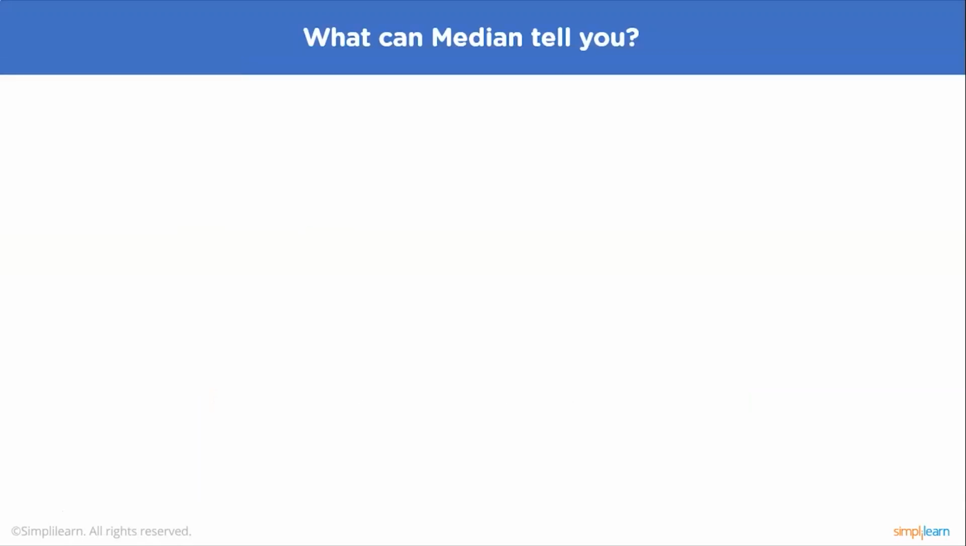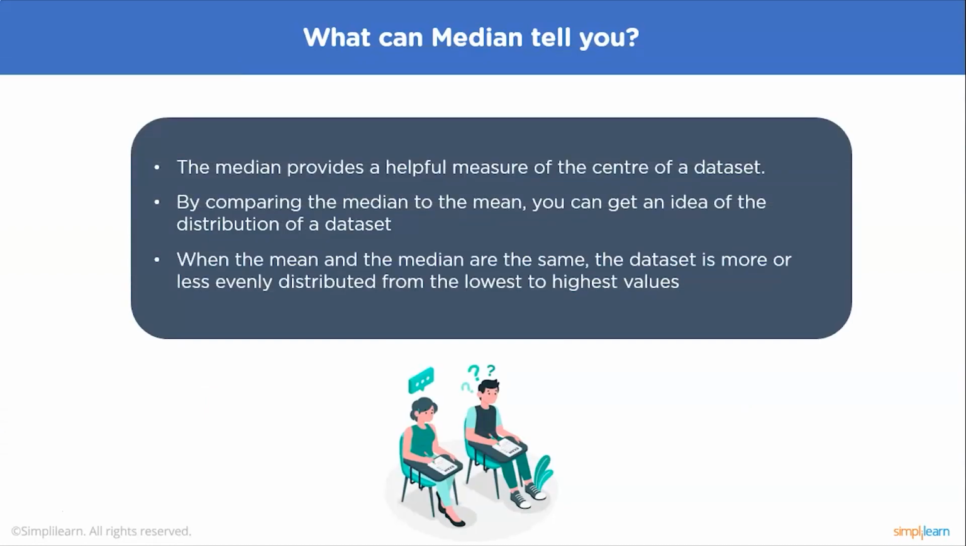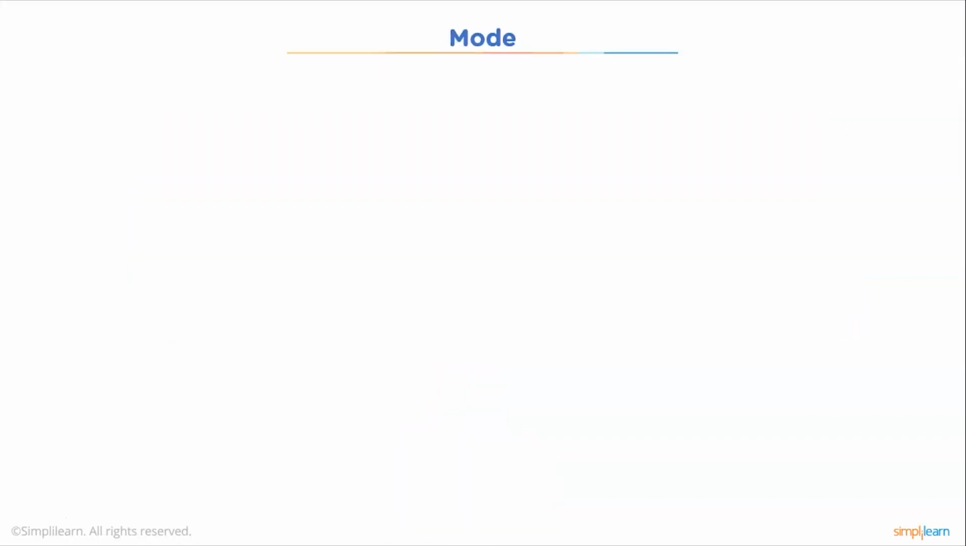So what can the median tell you? The median provides a helpful measure of the center of the data set. By comparing the median to the mean, you can get an idea of the distribution of the data set. When the mean and the median are the same, the data set is more or less evenly distributed from the lowest to highest values. The next term is mode.